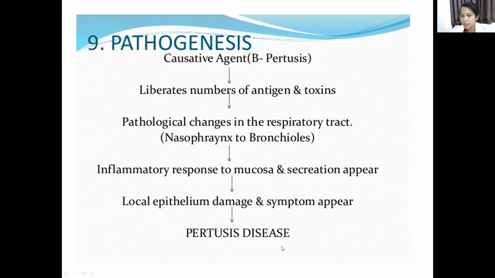This is the pathogenesis. First the causative agent comes and produces a number of surface antigens and toxins, which we have just read. Then pathological changes occur in the respiratory tract, from the nasopharynx to the bronchioles. Then inflammatory response to mucosa and secretion occurs, then the local epithelium gets damaged, and then the symptoms start.